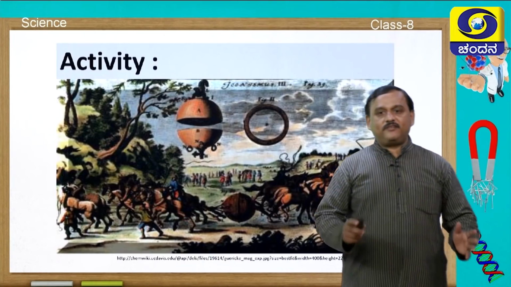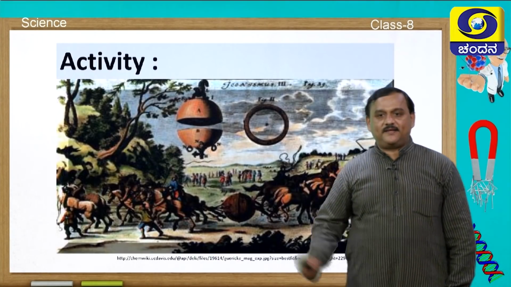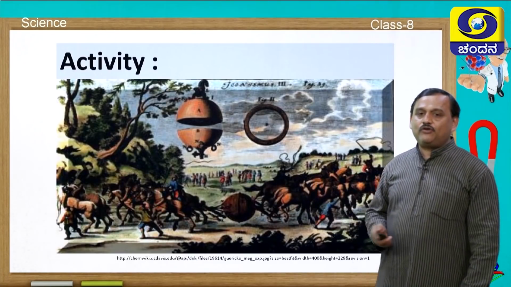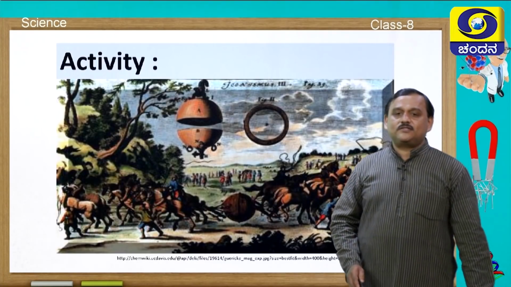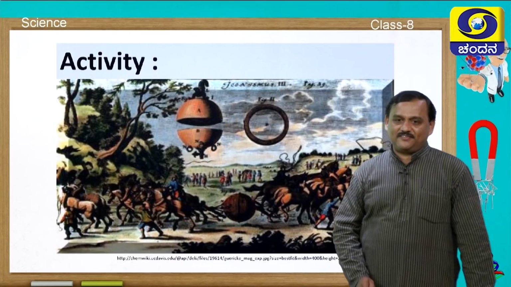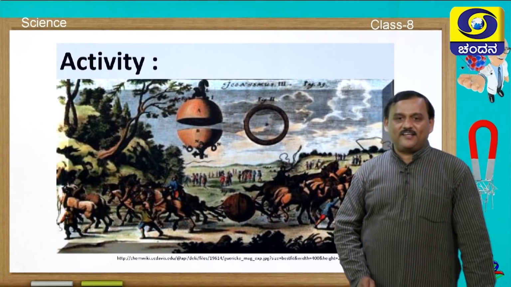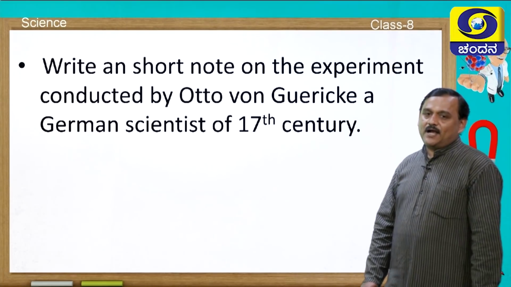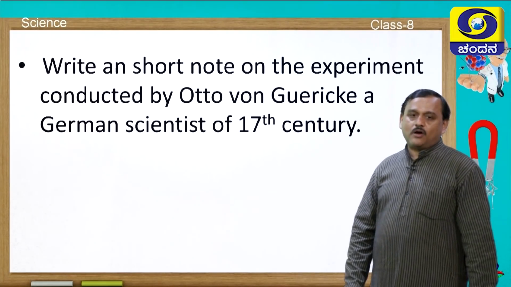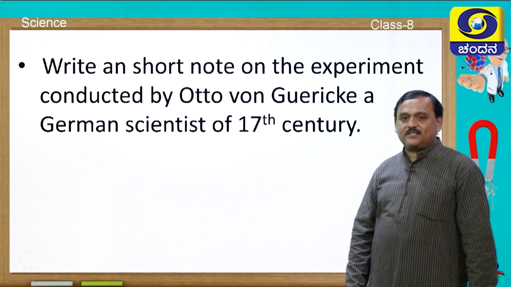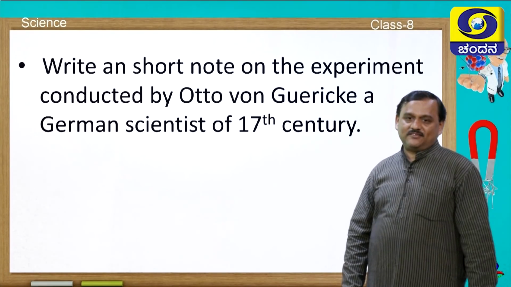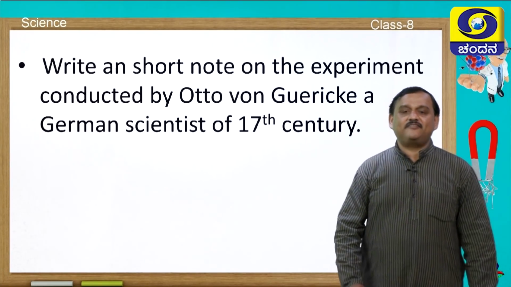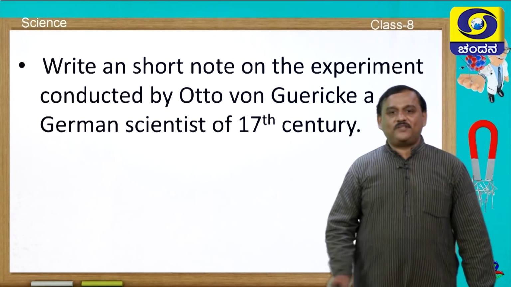I have an activity on this picture. You have to find out the story behind this picture. You have to write a short note on the experiment conducted by Otto von Guericke, a German scientist of the 17th century. There is an interesting fact about this picture.